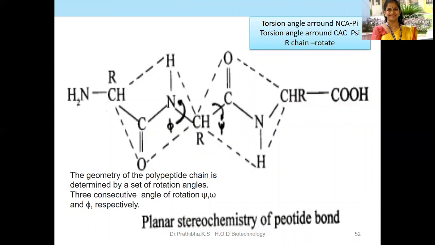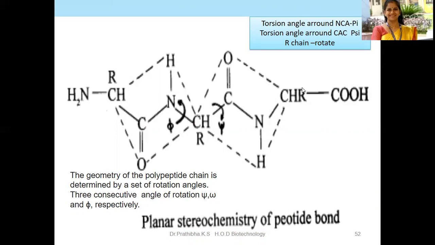Here the geometry of the polypeptide chain is determined by a set of rotation angles, and the consecutive angles of rotation are phi, psi, and omega respectively. Here I'm going to show only the phi and the psi. We are not dealing with the omega. This is not very important at BSc level, I'm giving it only for your reference. If you are very interested to study in detail, you can also study the Ramachandran plot.